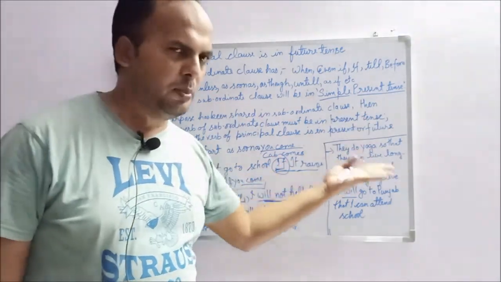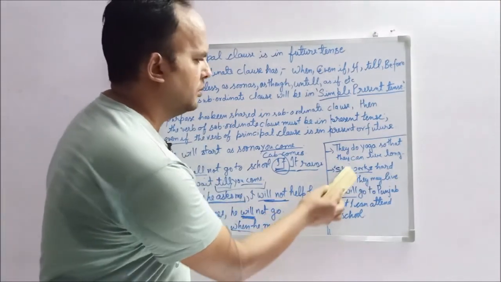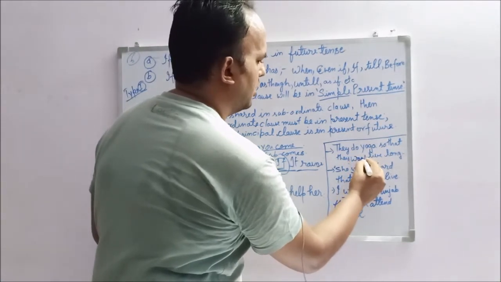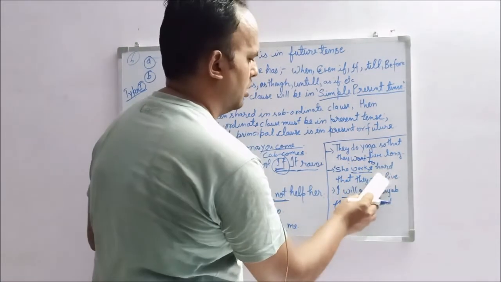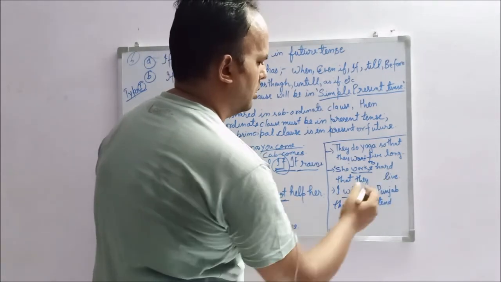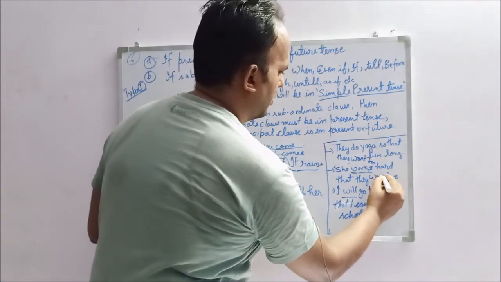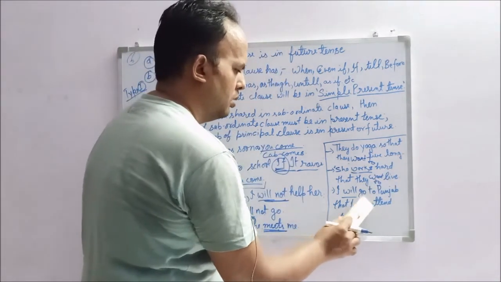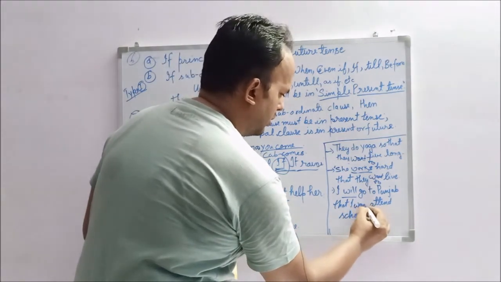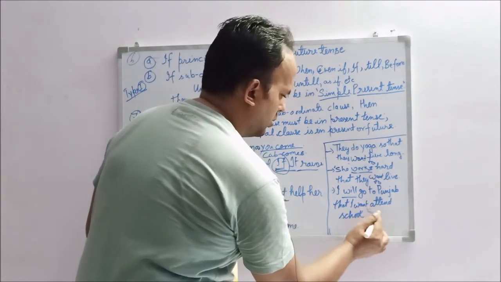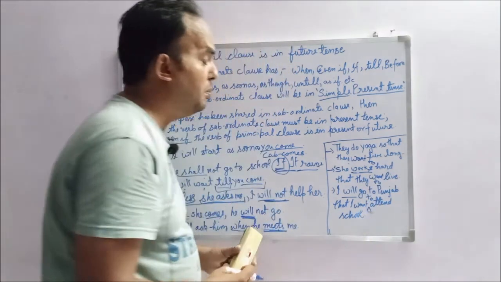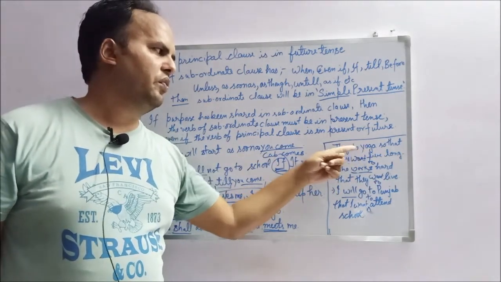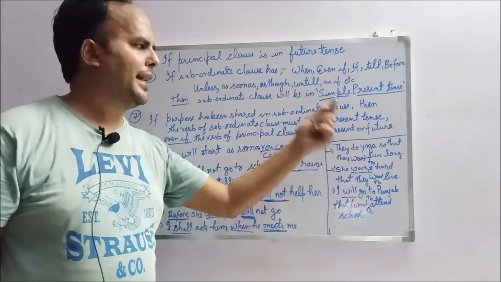They do yoga, why? Because they want to live long. I can write: they want to live long. I have written earlier: they want to live. I want to attend. So, what does it mean? If purpose has been shared in the subordinate clause, then in the first part, the principal clause can be in future tense or in present tense.